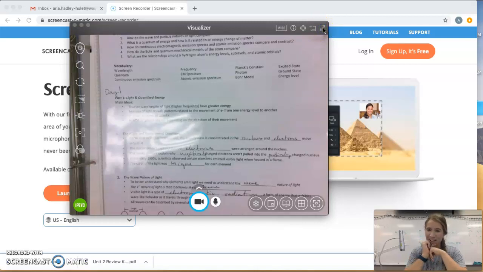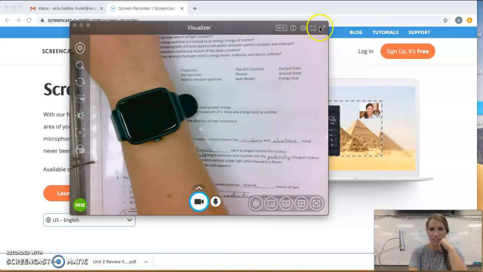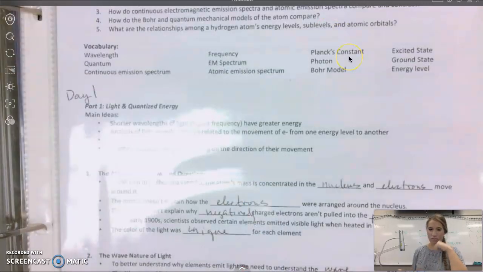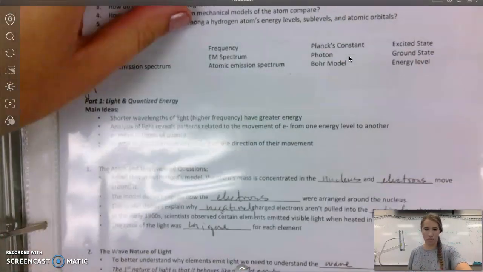Hi guys. Okay, second half of Unit 2. So, idea here, let me pull it out of the sleeve, then we won't get that glare.